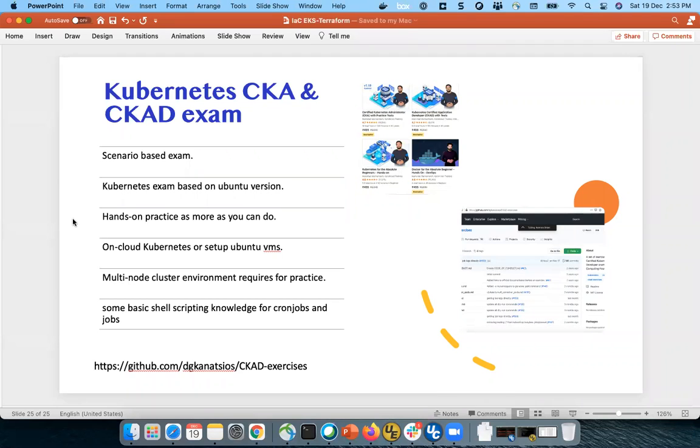These days most of the public cloud providers have their own Kubernetes flavor, so you can set up on the cloud like AKS, Azure Kubernetes Service, or EKS. Or I would suggest you just go to your laptop and set up some Ubuntu VMs and build a multi-node cluster environment with masters and multiple worker nodes.